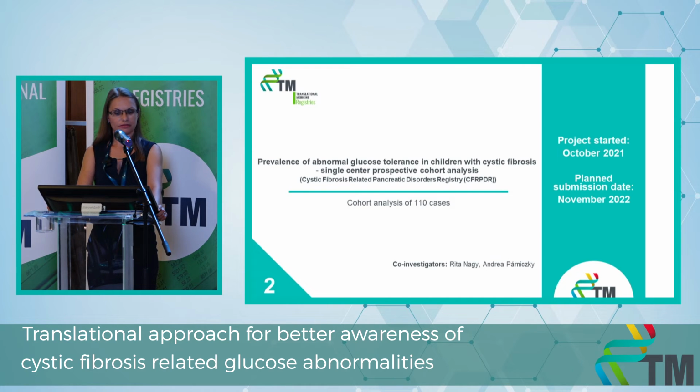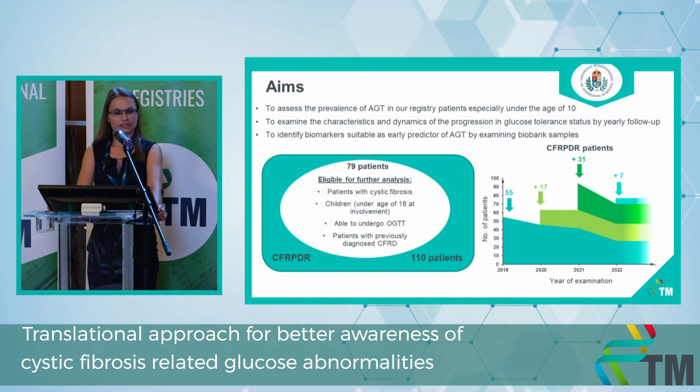What is the prevalence of abnormal glucose tolerance among Hungarian children with cystic fibrosis, and what happens with them after the diagnosis? The Cystic Fibrosis-related Pancreatic Disorder Registry's aim is to assess the prevalence of this glycemia in our registry patients, especially under the age of 10. Currently, 110 patients are involved in our registry, from which we have analyzed the baseline data of those 79 patients who were able to undergo OGTT and were not previously diagnosed with diabetes.